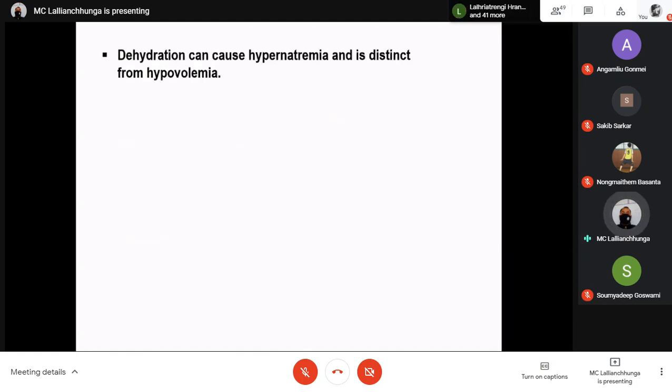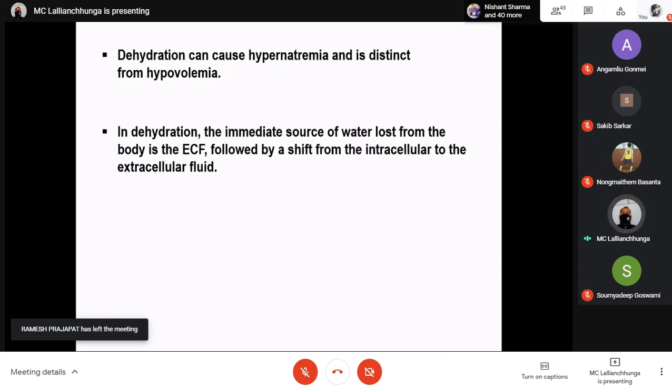Okay. Dehydration can cause hypernatremia and is distinct from hypovolemia. Hypernatremia means an increase in the sodium concentration in the extracellular fluid. Okay, when you are dehydrated, that means there is loss of only, let's say, water. Ultimately, hypernatremia will be there because the sodium is not lost, it will be more concentrated.